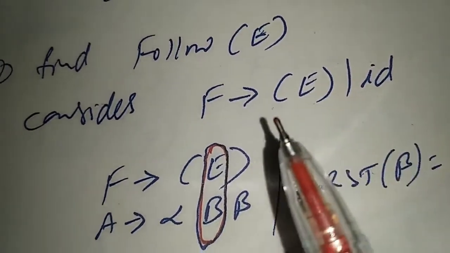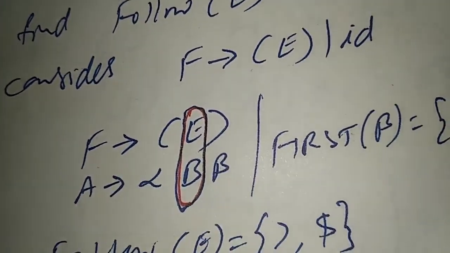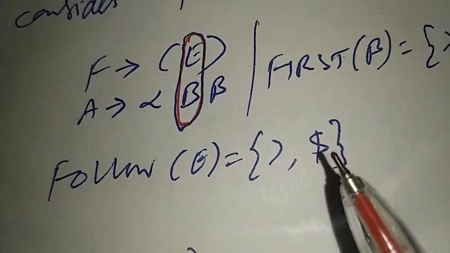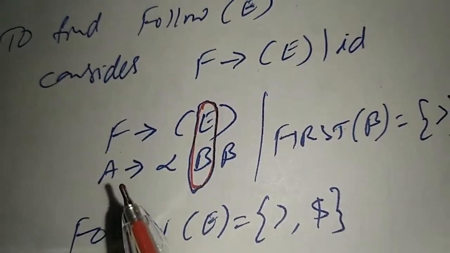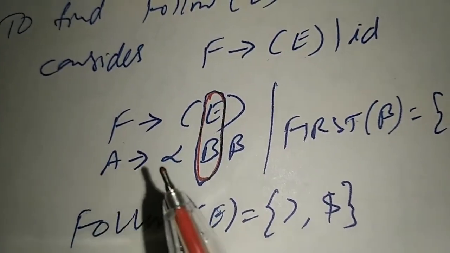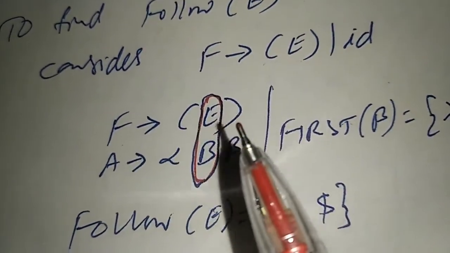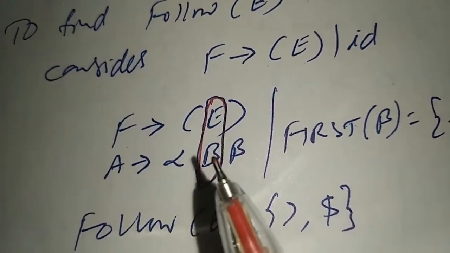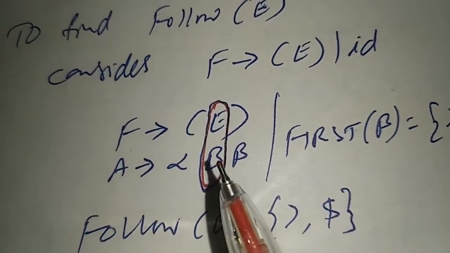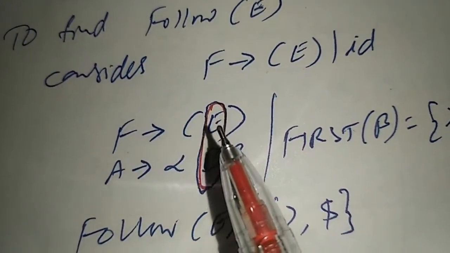So that is what is done here. Consider this production. Now we have applied the first rule and we have included dollar in the follow set, and now we apply the second rule. If there is a production of type A produces alpha B beta, so here alpha B beta, there is a production like that, and you have to select B in such a way that B should point to the non-terminal for which we are finding follow.